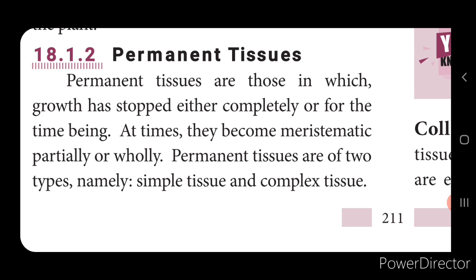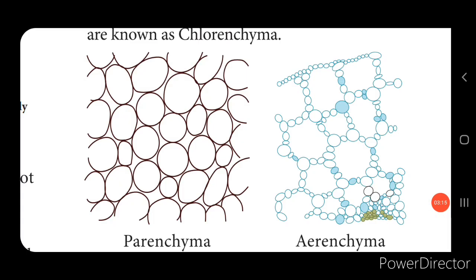The simple tissues consist of the homogeneous tissues because it consists of similar cells that are structurally and functionally the same. Now examples you can say the parenchyma, collenchyma and sclerenchyma. First we'll see the parenchymatous cells. These are the permanent cells and these are the living cells. Sometimes it will be oval in shape or sometimes round in shape.